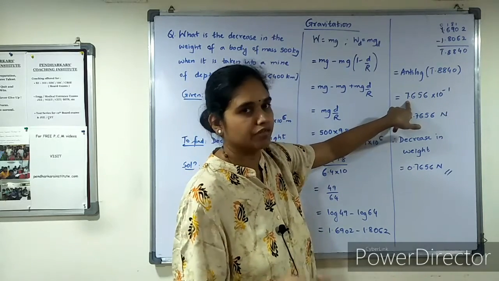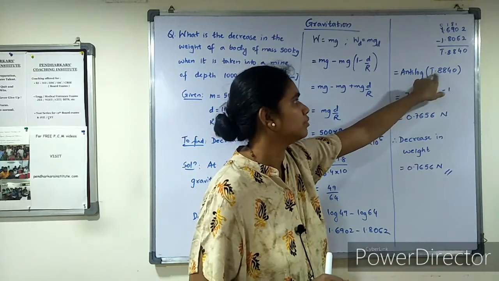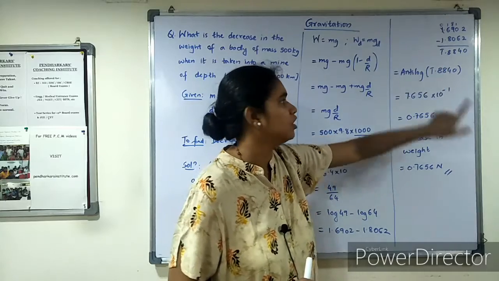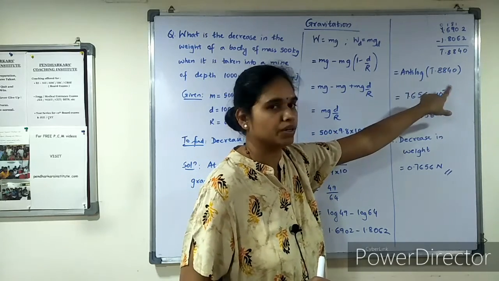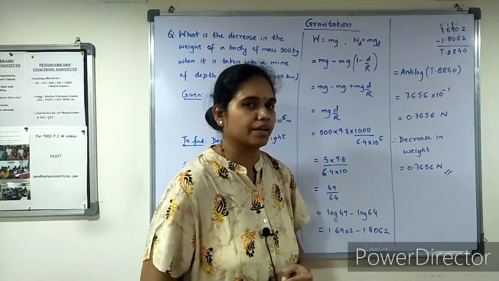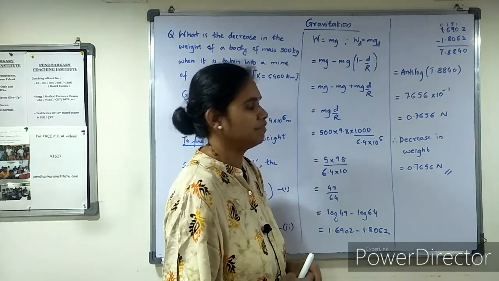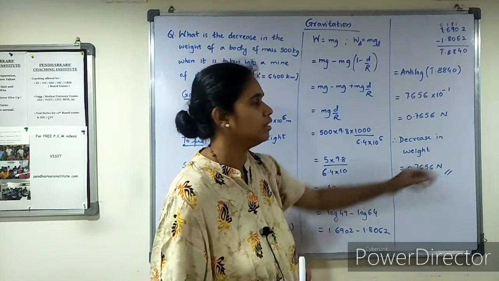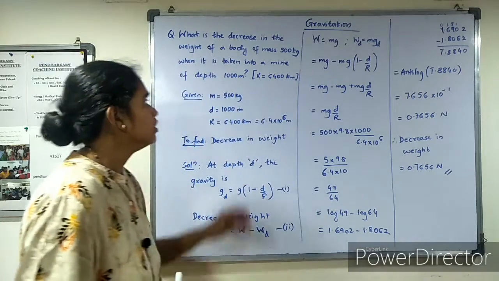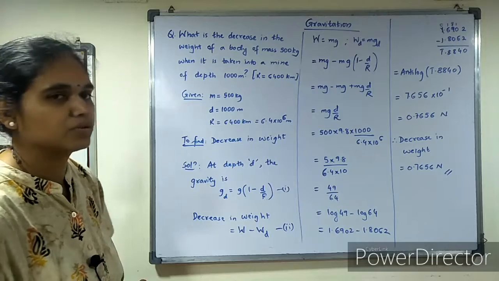Once you write the 4 digits, after the first number put the decimal, and the bar 1 is not taken into consideration for the digits, but is written as 10 raised to the index. If I get 1, I write 10 raised to 1. If I get bar 2, I write 10 raised to minus 2. Here it is bar 1, so I write 10 raised to minus 1. So we shift the decimal, and it becomes 0.7656. Because we are finding the weight, the unit will be Newton. So this is the decrease in weight for a body of mass 500 kg when it is taken to a depth of 1000 meter.